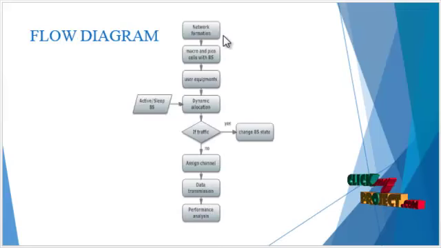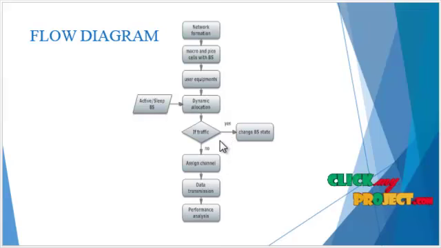Let's see the flow diagram of our process. First, the network is formed with a number of nodes. These nodes are deployed in the macro and the pico cells with the base stations. The users are represented as user equipments, which are considered as the nodes in the network. After that, the dynamic allocation for the users is processed for the active or the sleep base stations.